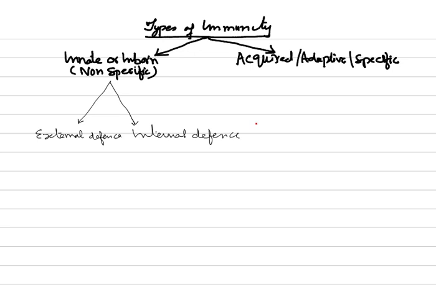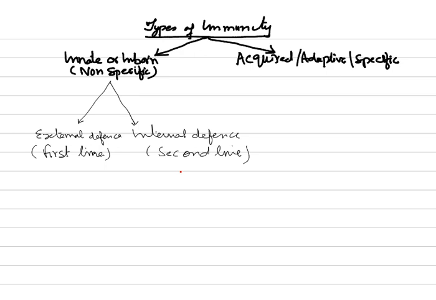And now these two types, external defense and internal defense, are also called first line defense and maybe the second line defense. So first line defense and second line defense.